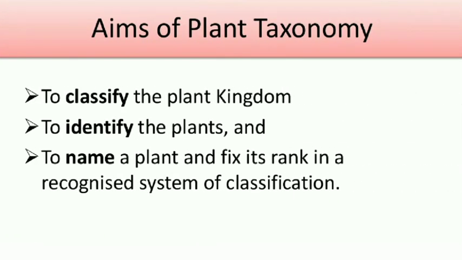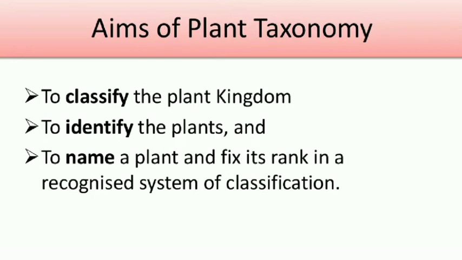Here, what is the aim of plant taxonomy? There are three main aims. First one, to classify the plant kingdom, meaning the plants have to be grouped under particular classes, particular groups. Second, to identify the plants, what is the name, like that. Third, to name a plant and fix its rank in a recognized system of classification.